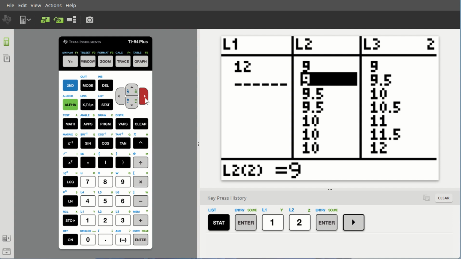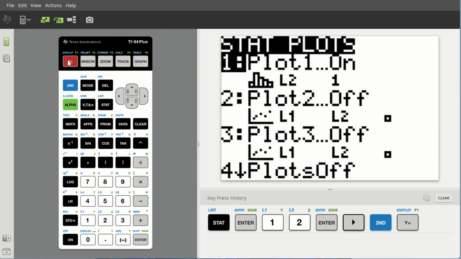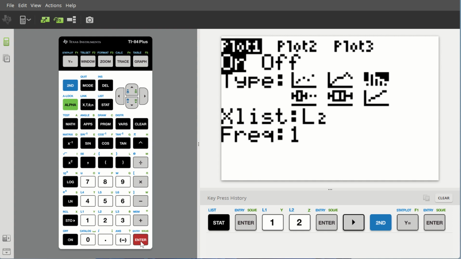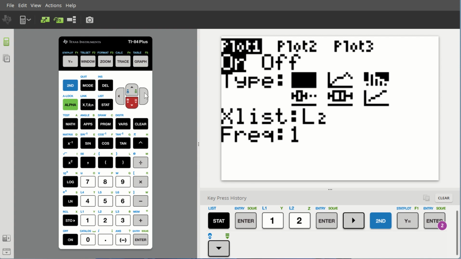Step 2, to make the histogram, you need to access the stat plot function, which would be under second y equals. Hit enter for either of the plots. Plot 1 I selected, and make sure On is highlighted. If not, hit enter. Come down to Type to select the graph type and scroll right to the third image, which is a histogram. Enter and come down to where your data list is.